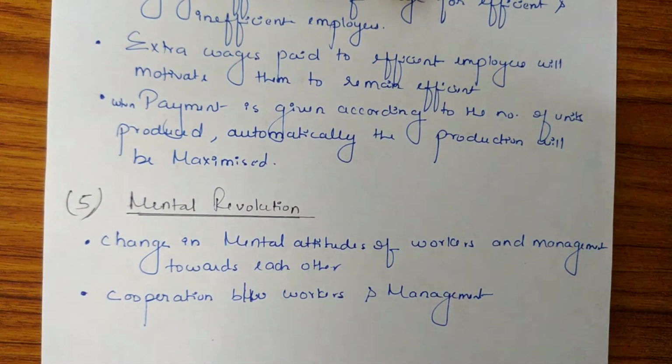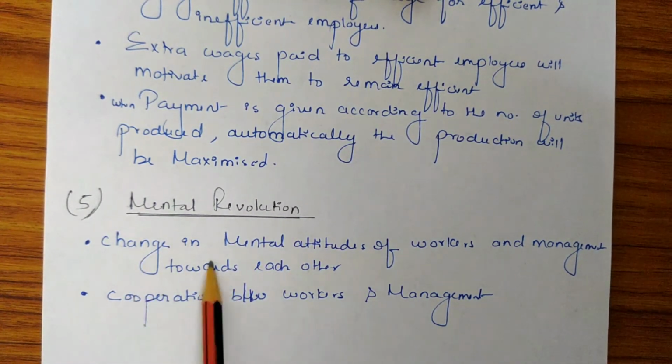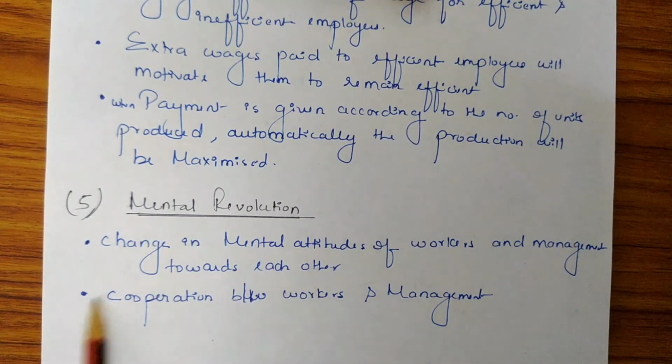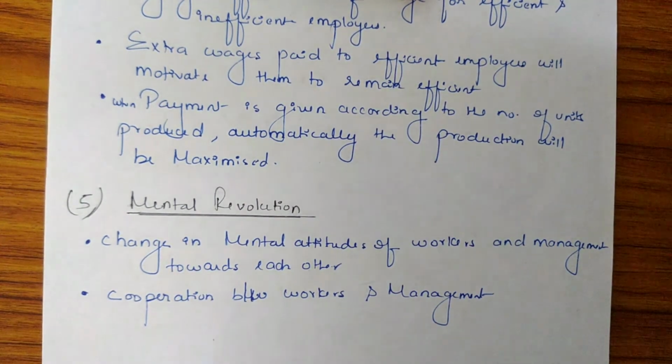So according to Taylor, there is a need for both groups to change their attitude and outlook toward each other, which means they must develop positive thinking for each other as their objectives are in one direction. So mental revolution means the same. It means change in mental attitudes of worker and management towards each other, and there should be cooperation between the worker and the management. And this cooperation is possible when the management understands that they are nothing without employees, and employees understand that they are nothing without management.